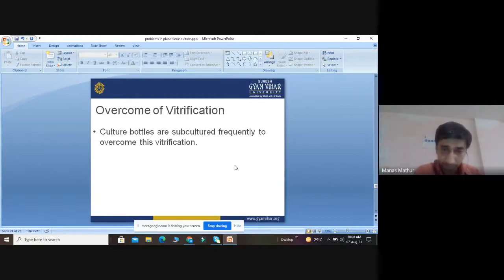But once the subculturing is done at the 6th week, there is maximum growth of the tissue. After 6 weeks, what happens? The tissue starts decreasing or dies, because after 6 weeks some phenolic compounds accumulate, the germination rate is reduced, absorption of the media is reduced. So after 6 weeks, we can easily transfer the callus to the normal organogenesis media for proper development. So subculture is very important to overcome the problem of vitrification.